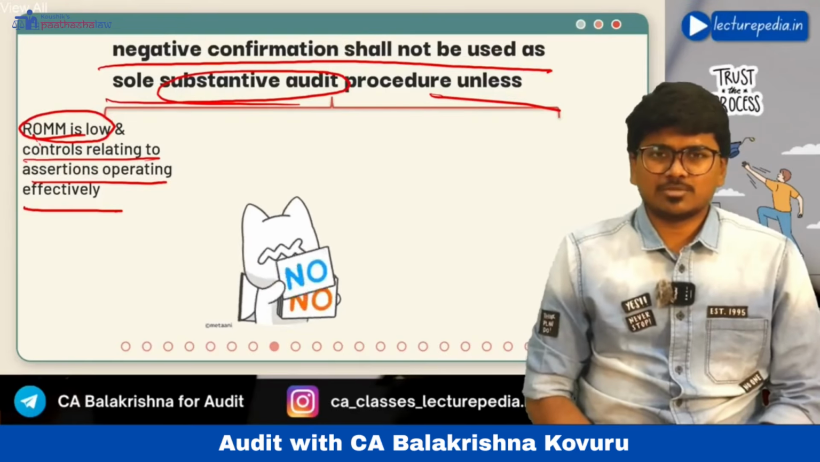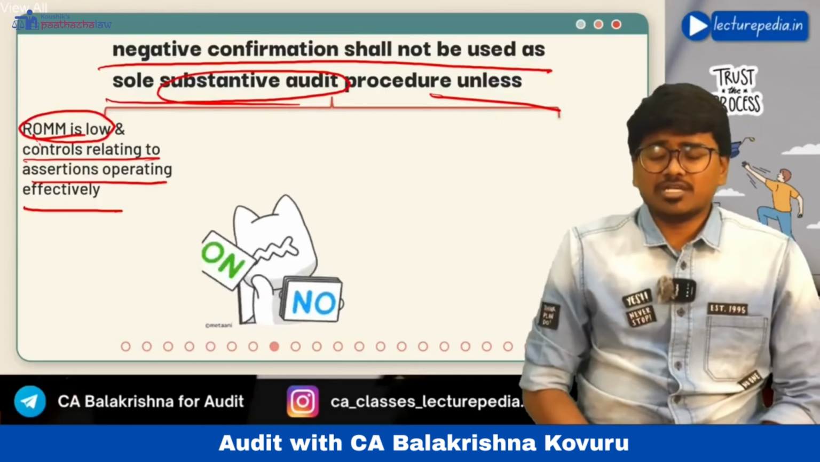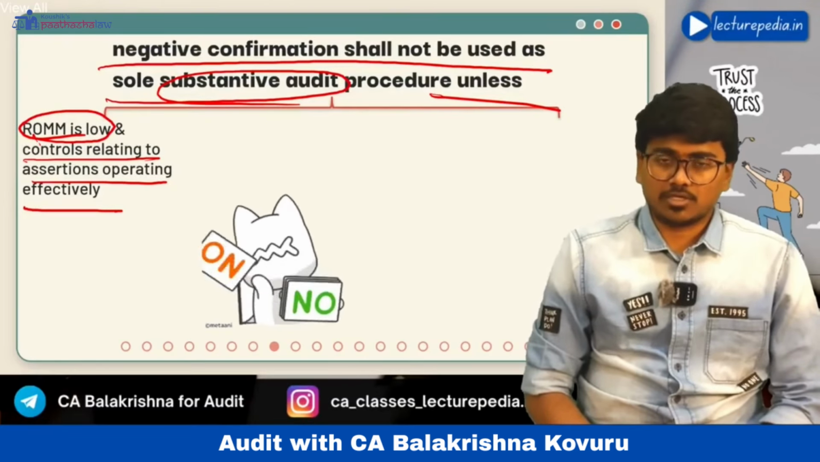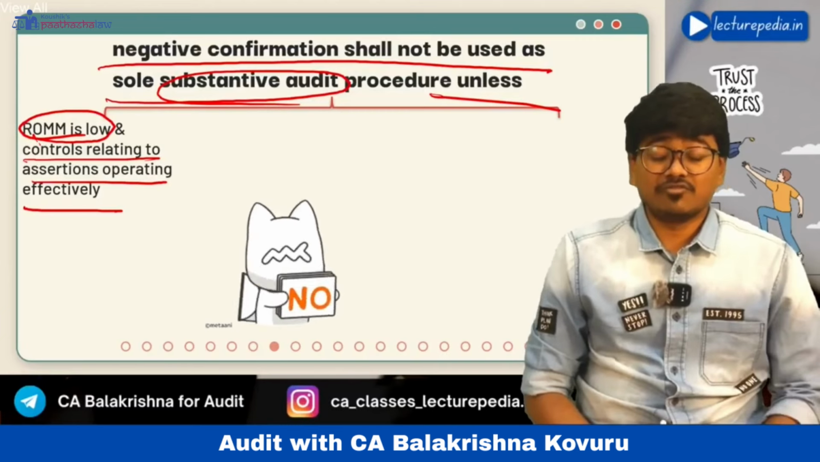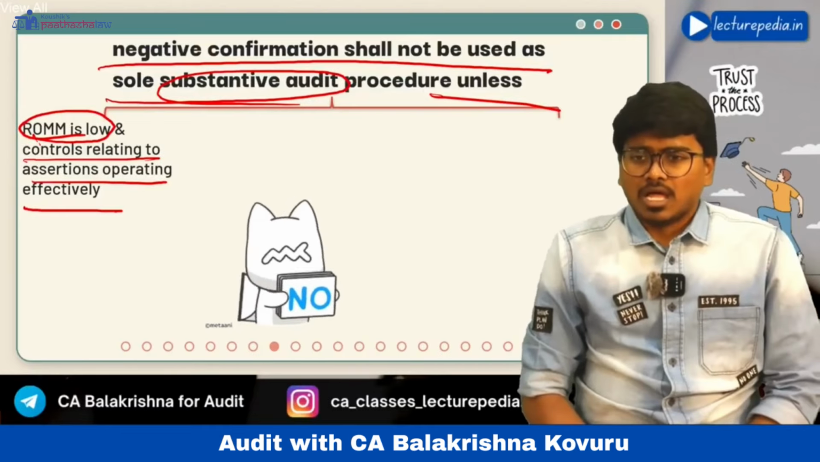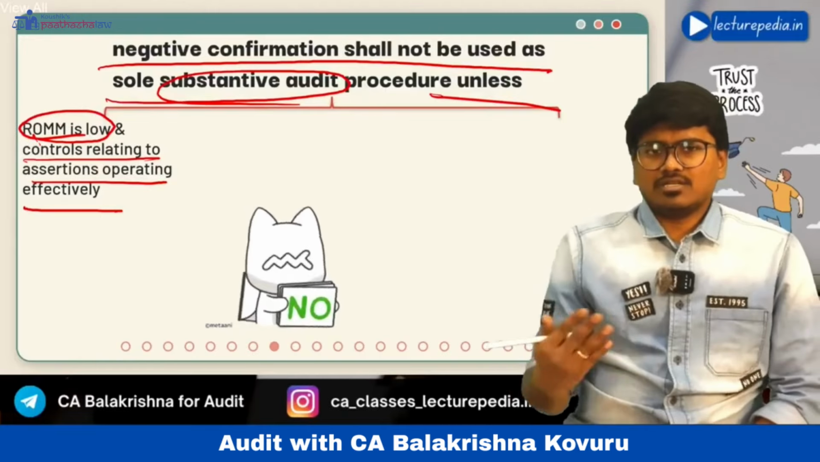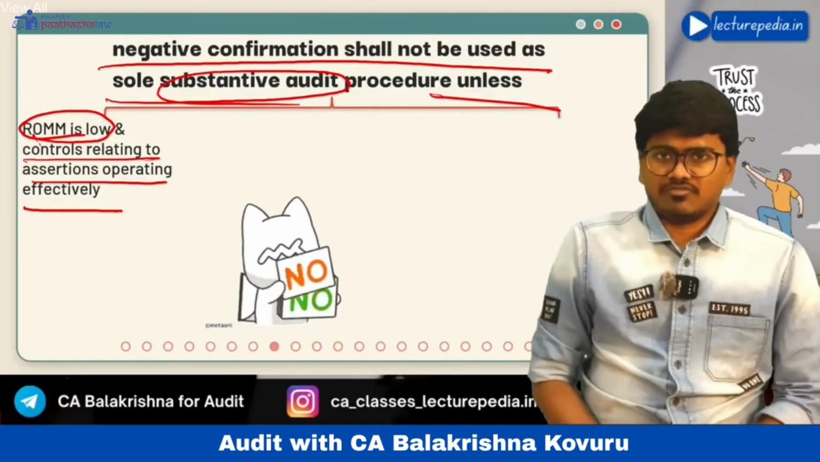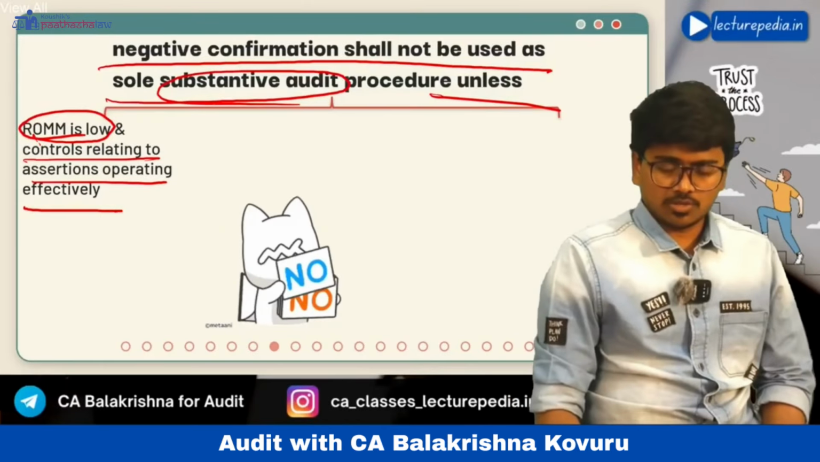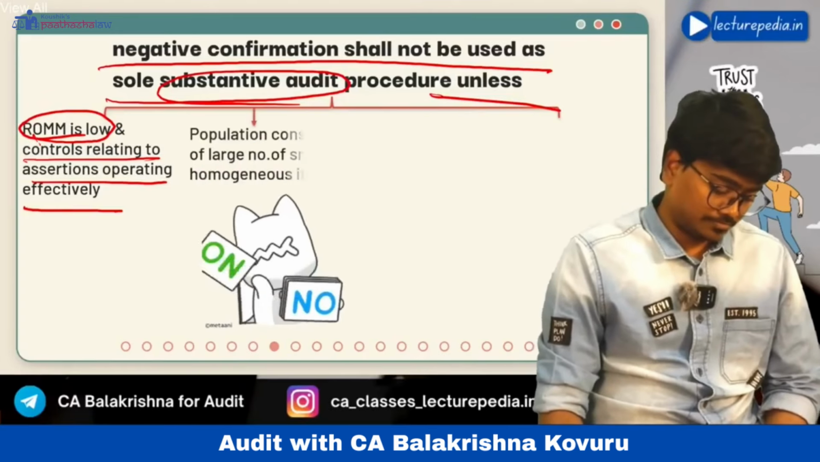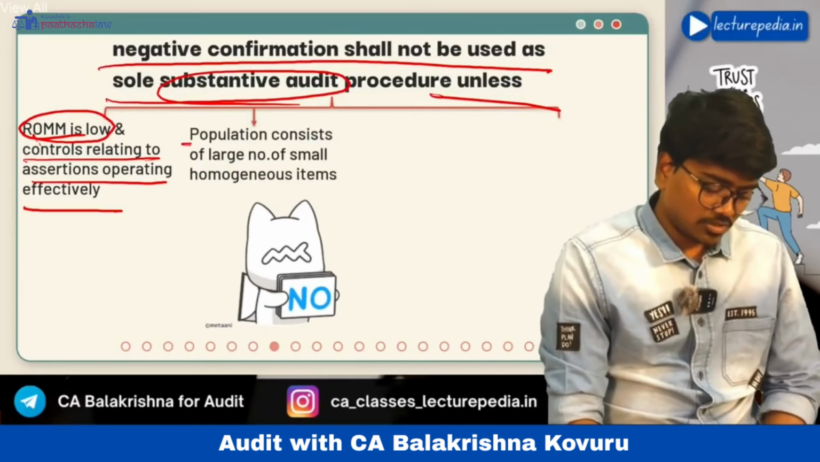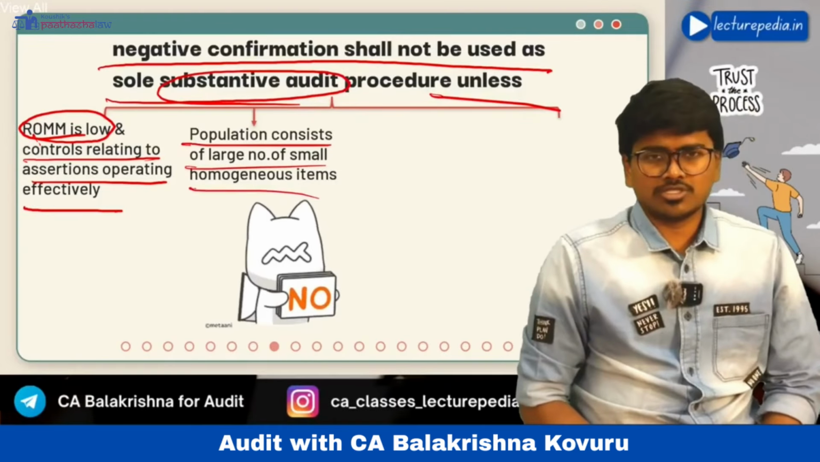Negative confirmation request means the confirming party will respond only if he doesn't agree with the information. Okay, you can use that negative confirmation request if risk of material misstatement is low and the controls that are operating in that area are effective. Okay, in that situation you can use negative confirmation request. Or, the population consists of a large number of small homogeneous items.